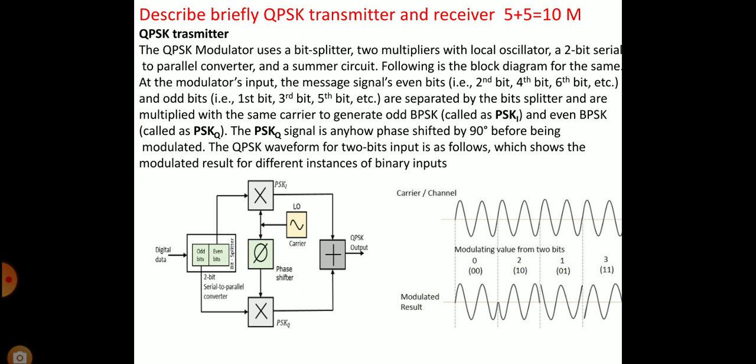Describe briefly QPSK transmitter and receiver. The QPSK modulator uses a bit splitter, 2 multipliers with local oscillators, a 2-bit serial to parallel converter, and a summer circuit. Following is the block diagram for the same.